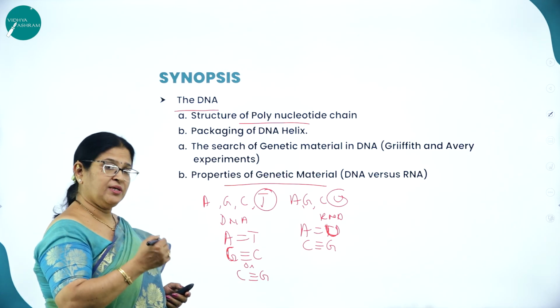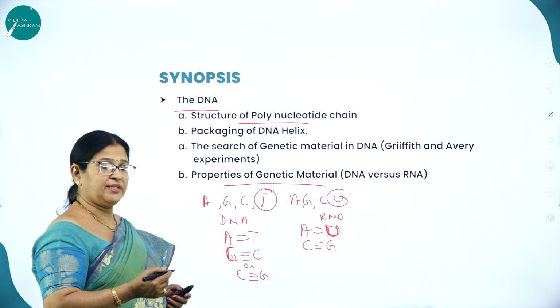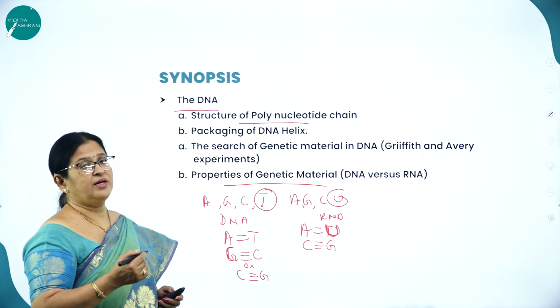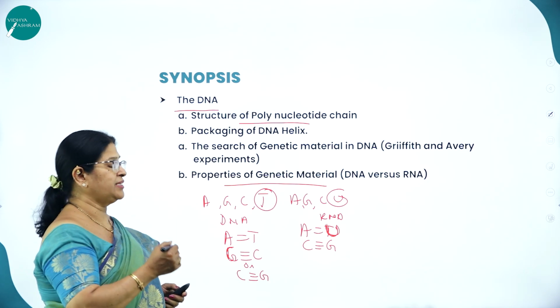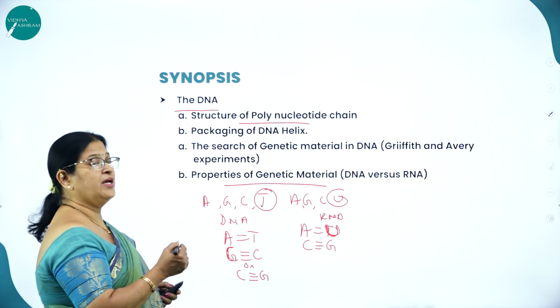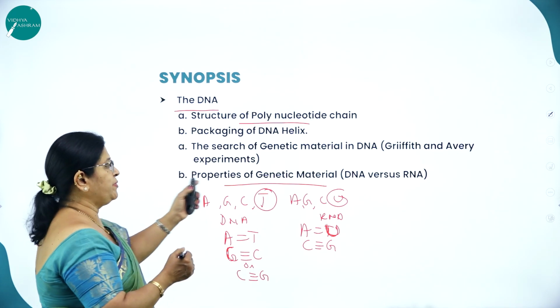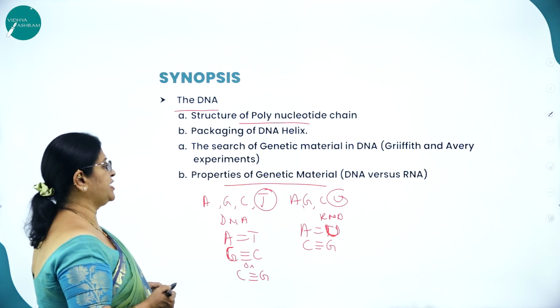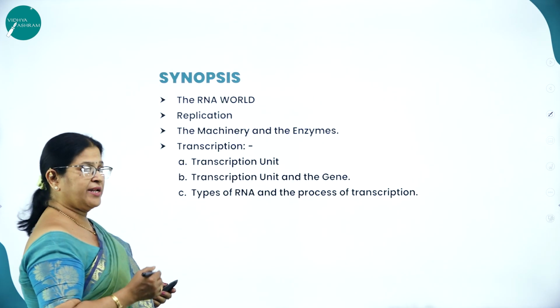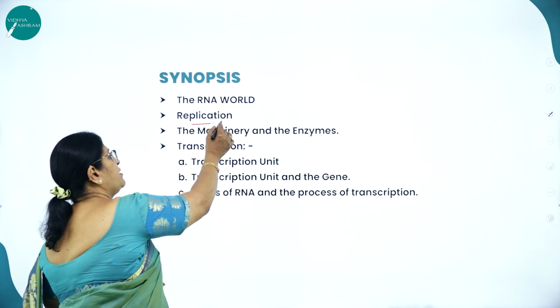RNA, because DNA is, that is, the thymine of DNA is more stable than the uracil of RNA. Hence, that itself will confirm that DNA is more stable. So, properties of genetic material you are going to study. Then the RNA world, then the replication, DNA replication.